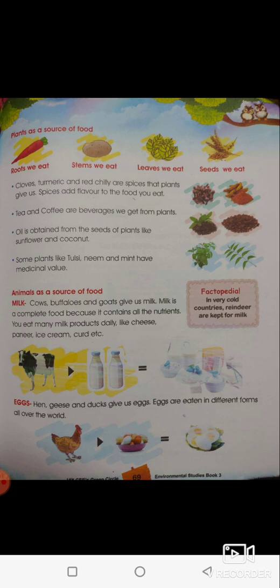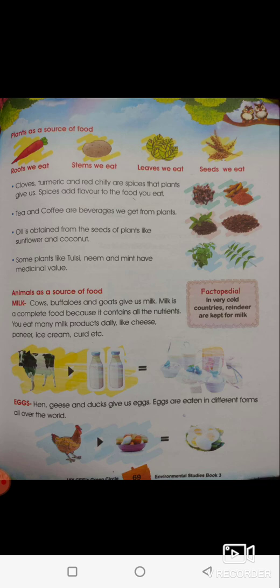Leaves, as well as we get different spices from different parts of the plant. From the leaf, tea and coffee we get. Oil is made of some seeds, like sunflower and coconut, like cloves and turmeric and red chili are spices that plants give us, which also adds flavor, taste to our food. Some plants like tulsi, neem and mint have medicinal value.